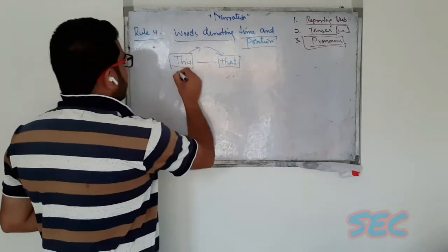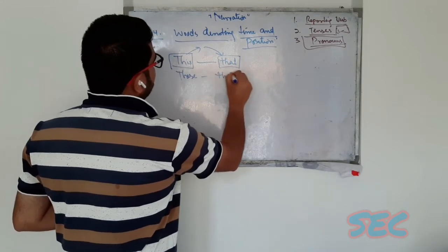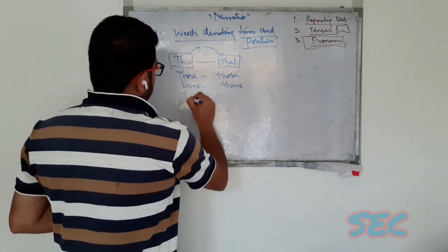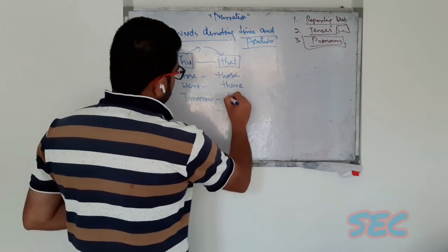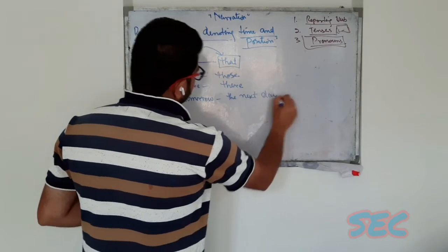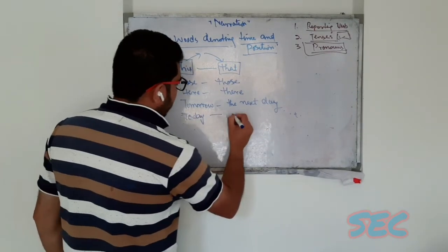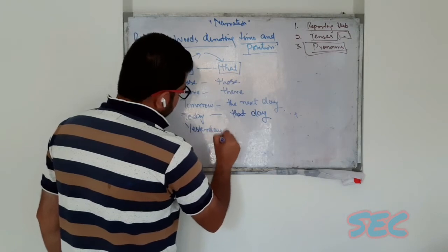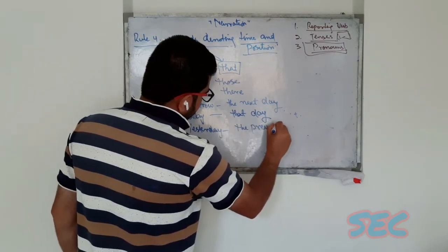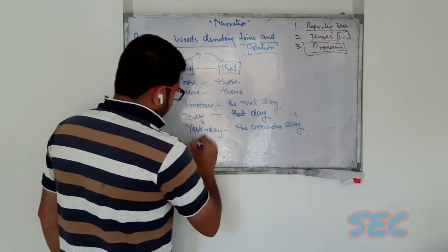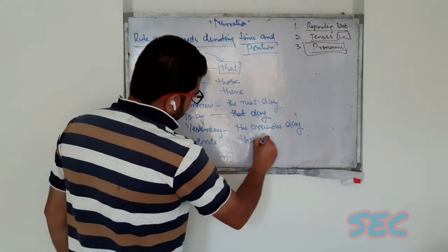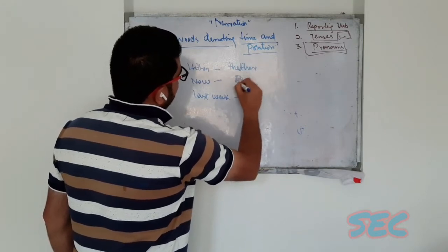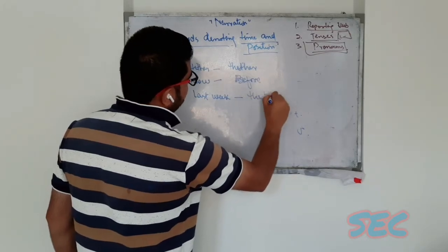In the same way, these becomes those, here becomes there, tomorrow becomes the next day, today will become that day, yesterday will become the previous day, hence will become thence, hither will become thither, now will become then, and last week the previous week.